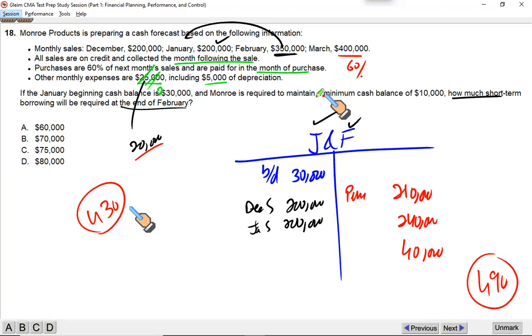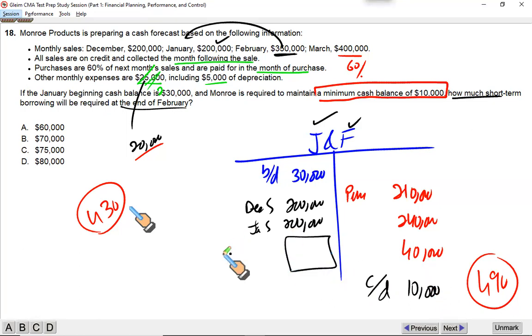As per the requirement, we must maintain a minimum balance of cash of 10,000. Our closing balance, carried on balance, must be 10,000. So in order to keep 10,000 balance, you must meet the shortfall by taking a loan or short-term financing. This is an important question. These are the inflows, outflows given. Our closing balance should be at least 10,000 at the end of February. So in order to keep this closing balance, how much loan do we need to take? You need to write this as a balancing figure, and it's going to be 10 plus 490 less 430, 70.